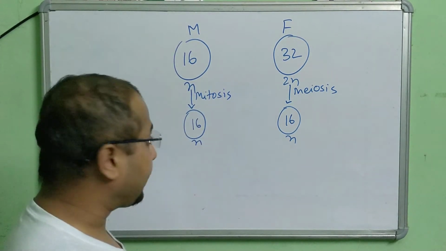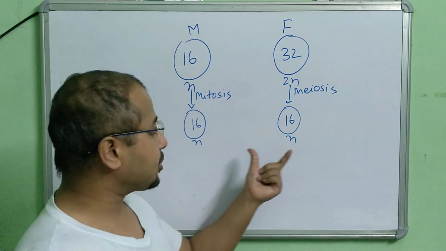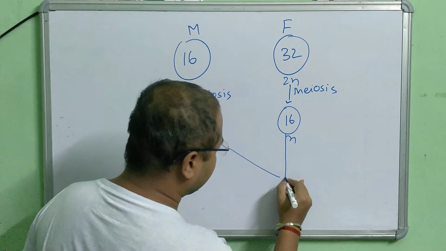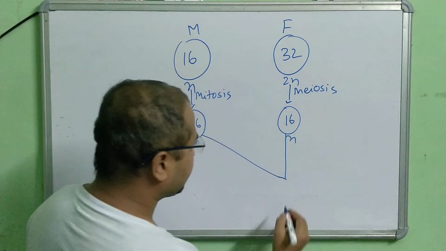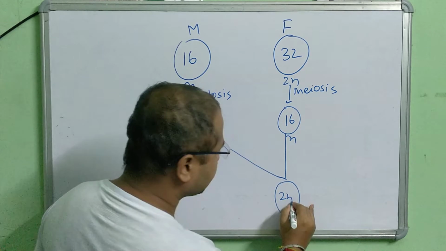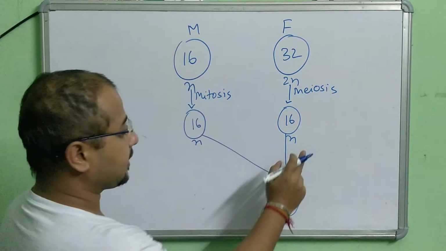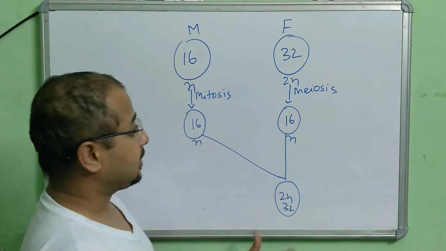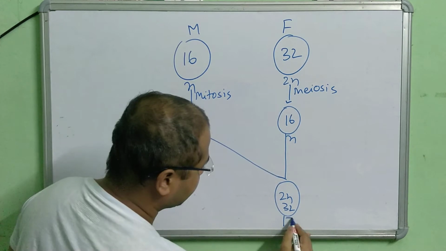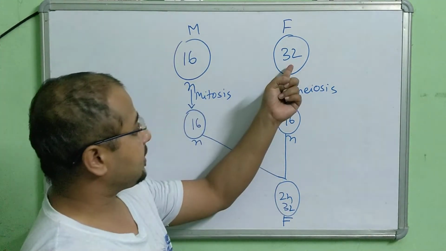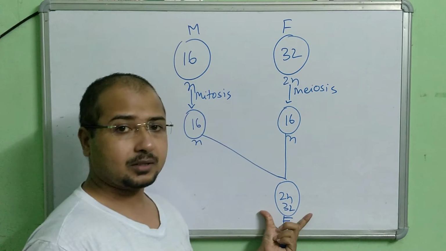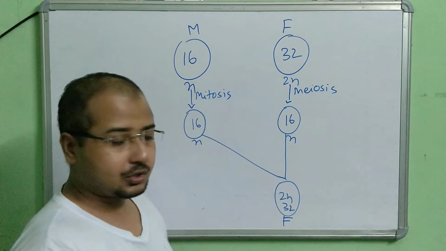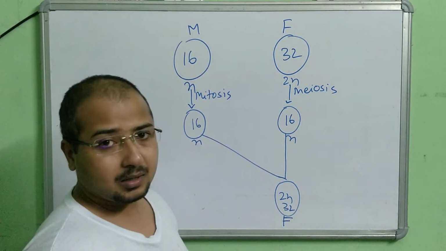Now when the male gamete fuses with the female gamete, it produces a new cell which is n plus n, 2n. So the chromosome number is 32, and it is the female, because the female is diploid. So if the male and female gametes fuse, it gives rise to a female honeybee.